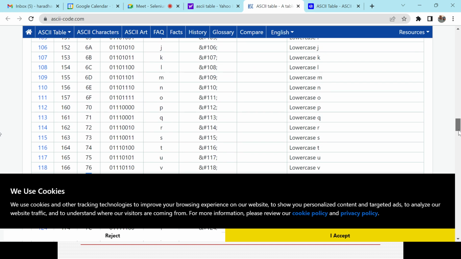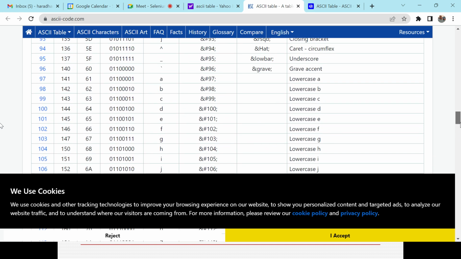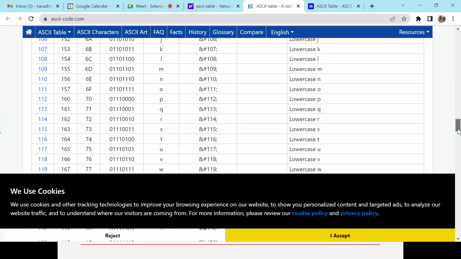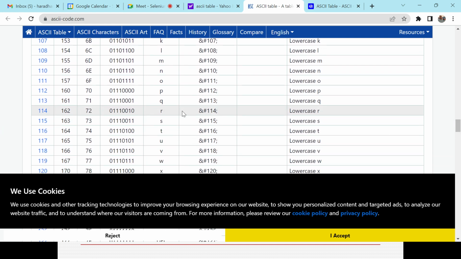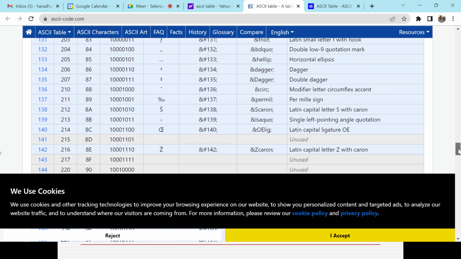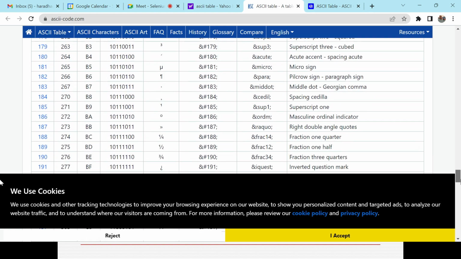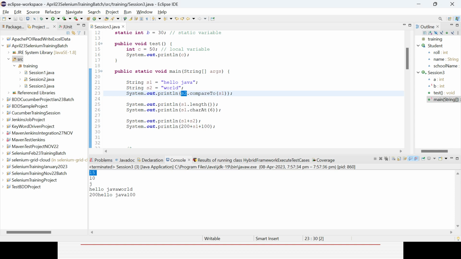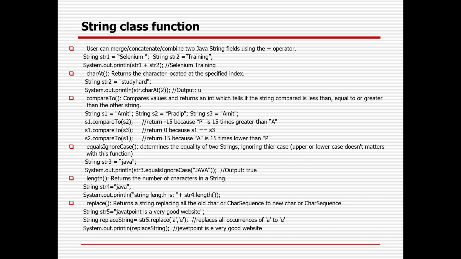And then for lowercase h in hello, what is the value? 150, and then for w it is 165. So that is the way you can get the difference from this table. For each and every character there is an ASCII value, and it takes the difference between these ASCII values. So that is the way you can try to understand how it is behaving.